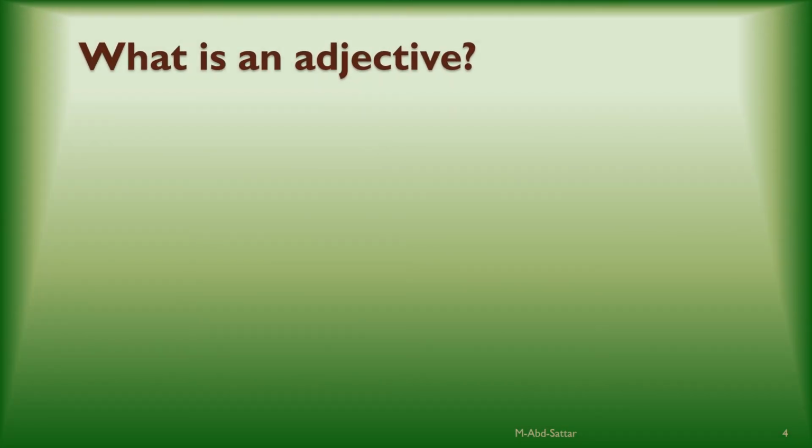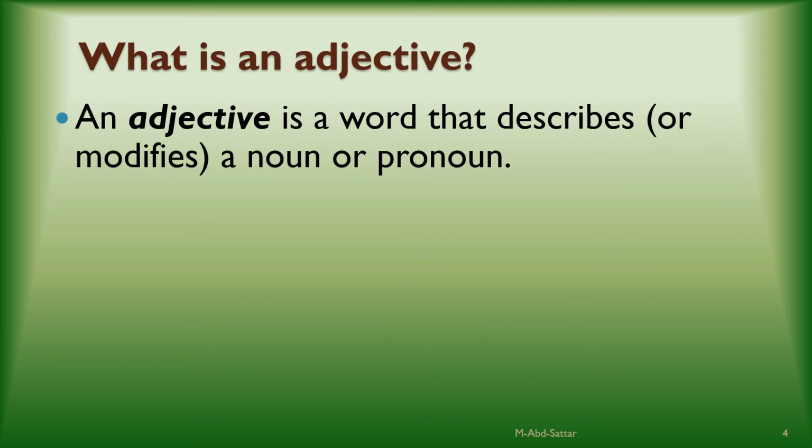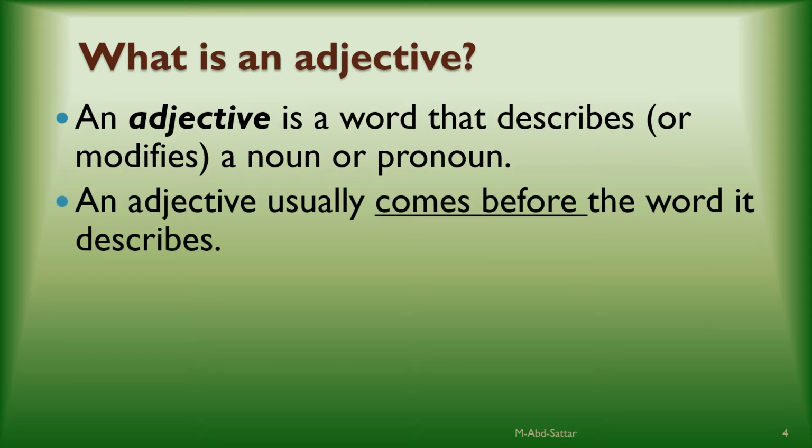What is an adjective? An adjective is a word that describes or modifies a noun or a pronoun. So, an adjective is a word found in a sentence and it has a function. It describes or modifies, or it tells more about a noun or a pronoun. And an adjective usually comes before the word it describes or modifies.